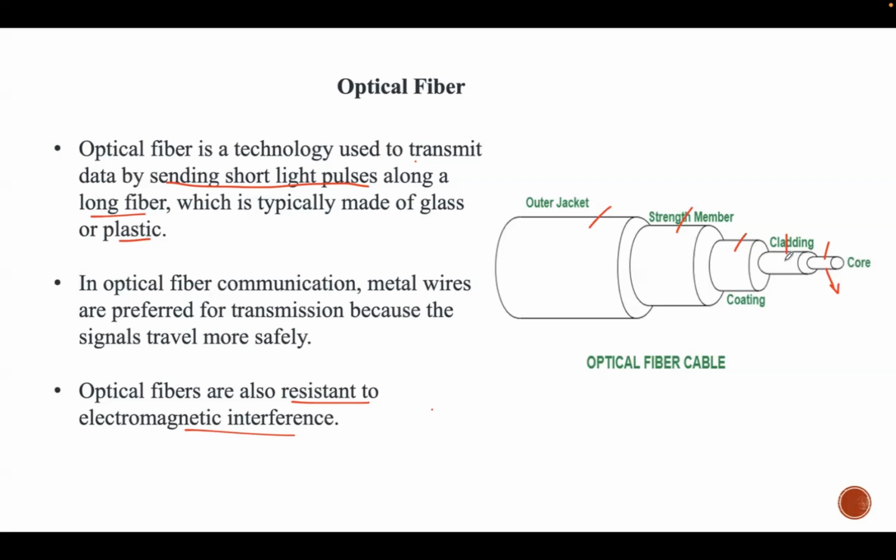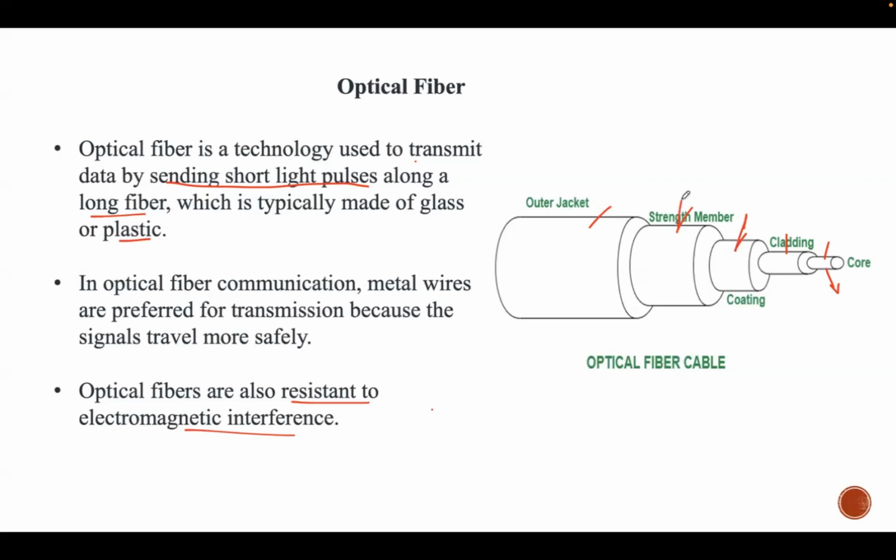loss. Then we have the second component, cladding, which is a layer of glass or plastic that surrounds the core, and its refractive index is slightly lower than the core's, which causes total internal reflection, keeping light signals trapped inside the core. And there is a coating, which is a buffer coating, a soft protective layer applied over this cladding, which absorbs shocks, prevents scratches, and protects the core from bending stresses that could cause signal loss.